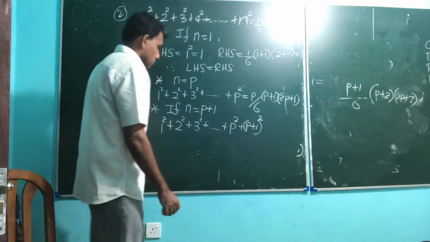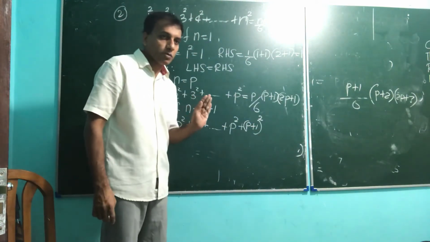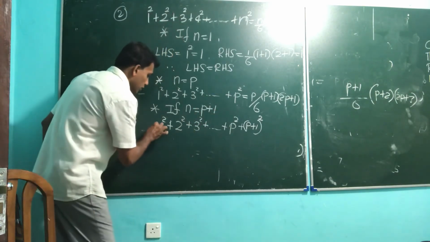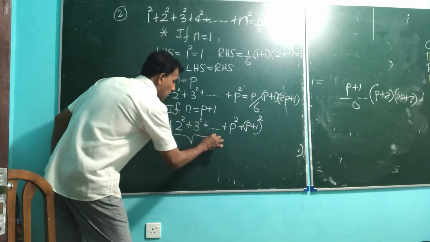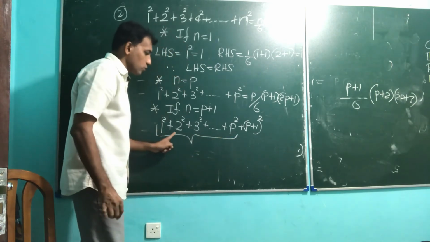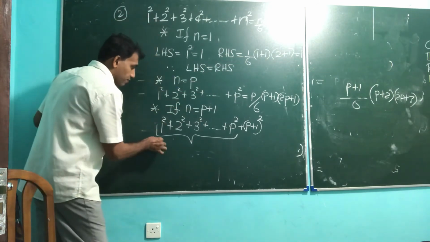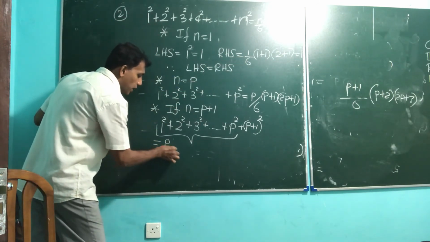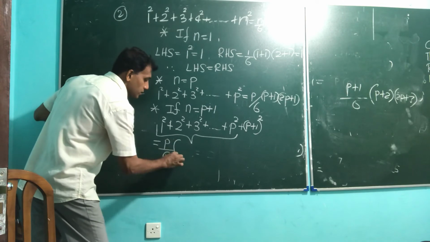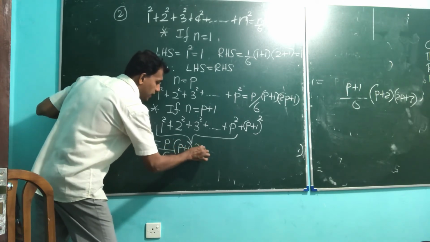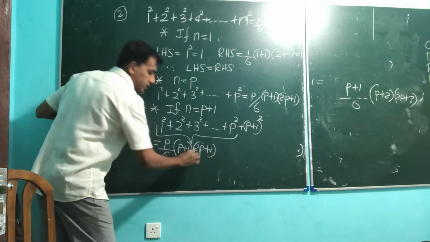Where I use the last statement or last case of proving, we should take the assumption answer: 1 square, 2 square, 3 square up to p square. You have the answer already. It's equal to p by 6, p plus 1, 2p plus 1, right?